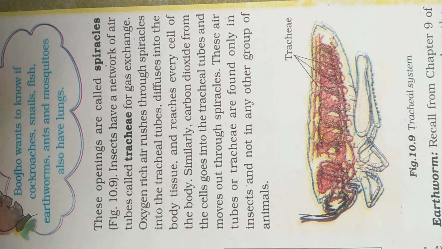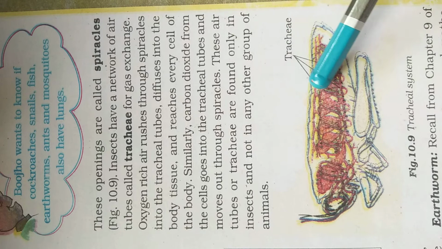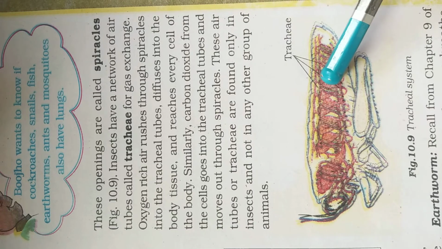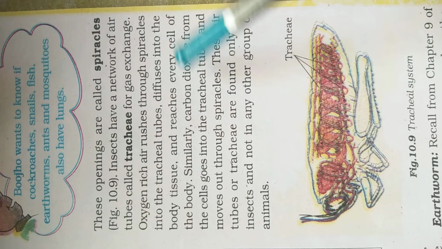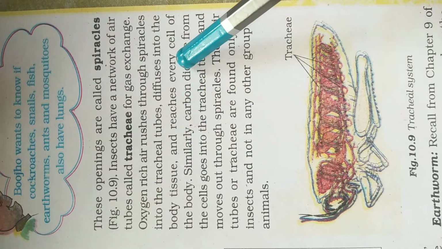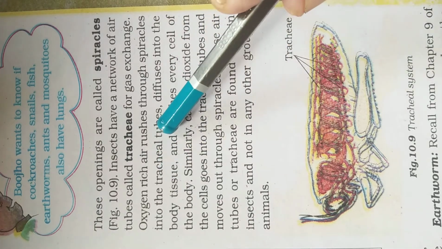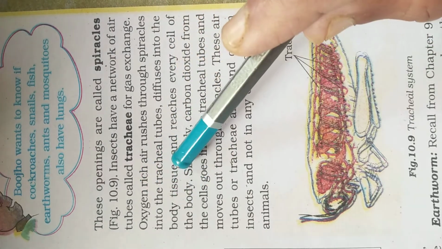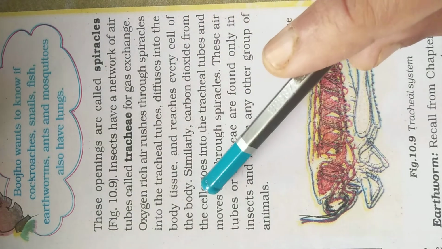Oxygen-rich air rushes through the spiracles, enters through the spiracle, and goes into the tracheal tubes, then diffuses into the body tissues. That oxygen is diffused in the body tissues and reaches every cell of the body. So the tracheal tubes diffuse the oxygen into the body tissues, and the tissues carry that oxygen to every cell.